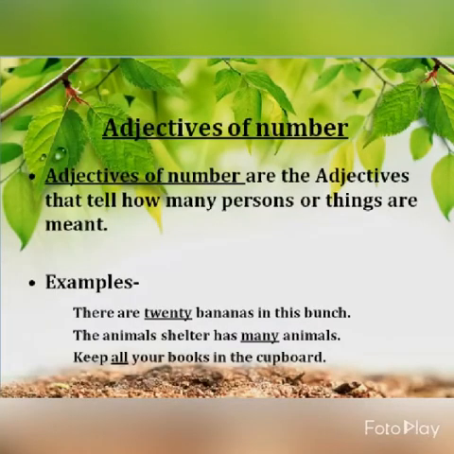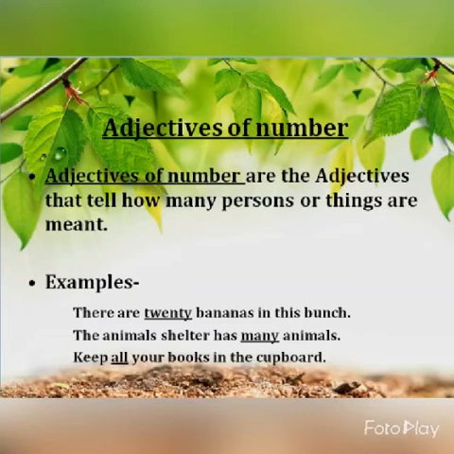Now moving to the next adjective, that is adjectives of number. Adjectives of number are the words that tell how many persons or things are meant. That means with the name itself we can recognize that it tells us about the number of nouns or pronouns.